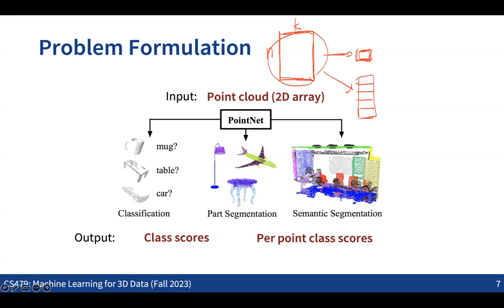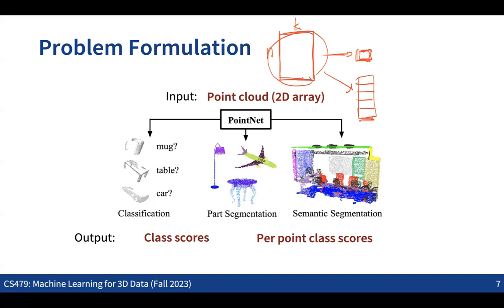Autoencoder will be the case where we have both the encoder and the decoder. So we are not going to discuss the decoder yet. We're going to discuss the encoder part first. Yeah, there are many other examples. For example, given some geometry information, if we want to predict some texture or color information for the point, we can also utilize this second architecture, getting per-point information. So you can think about lots of cases for how we can utilize these architectures.